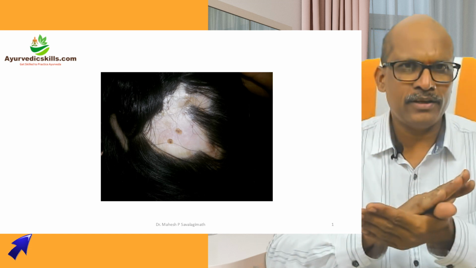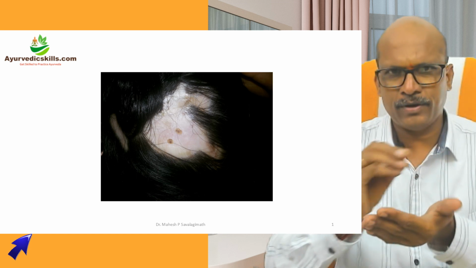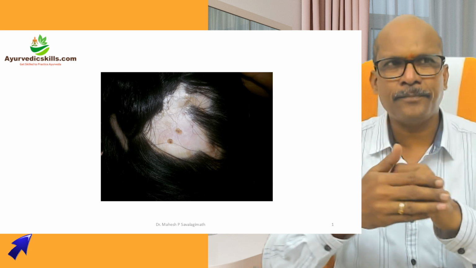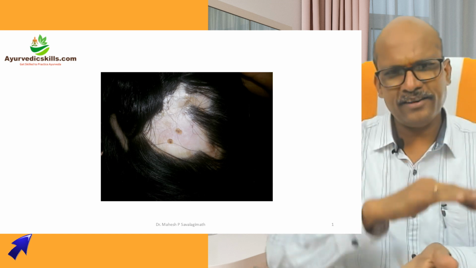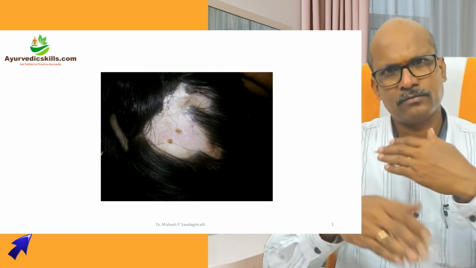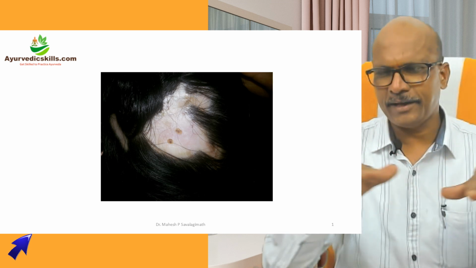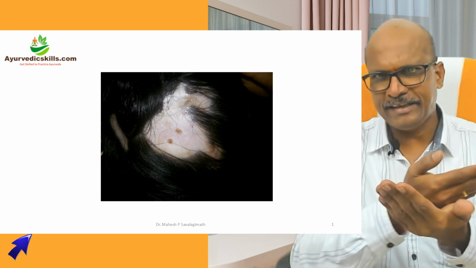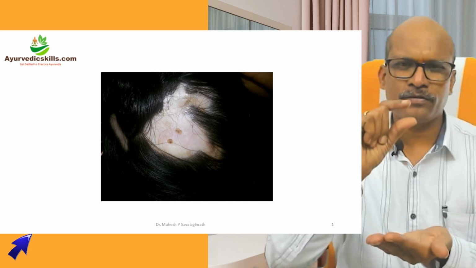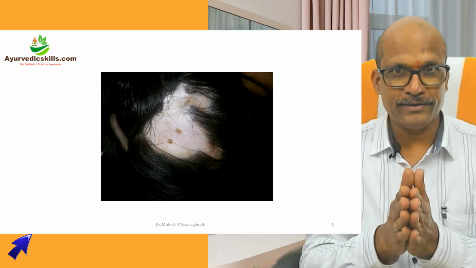But here, what happened? Patient was asked to continuously apply that Tikshna Lepa. When wounds are formed, then it was treated with modern medicine, I think. And then once they are healed, again that Tikshna Lepa was recommended, and patient kept on doing this over a period of time, 1.5 to 2 months. And by the time, what happened? The entire tissue became fibrous. There was complete loss of the tissue, and it turned fibrous completely.